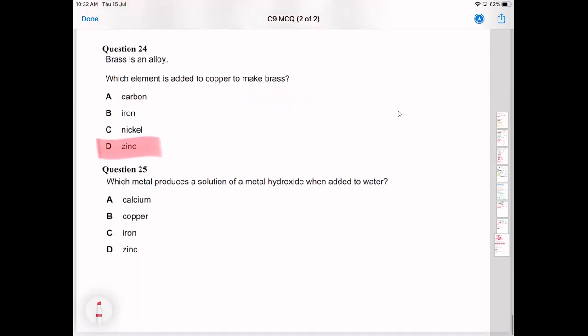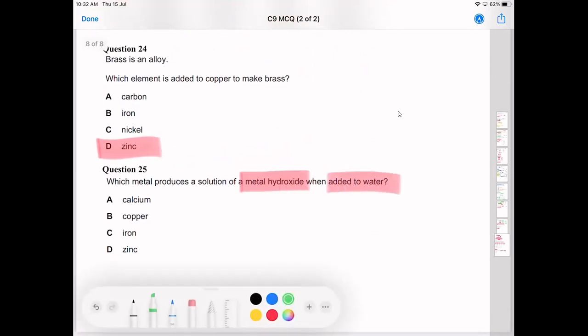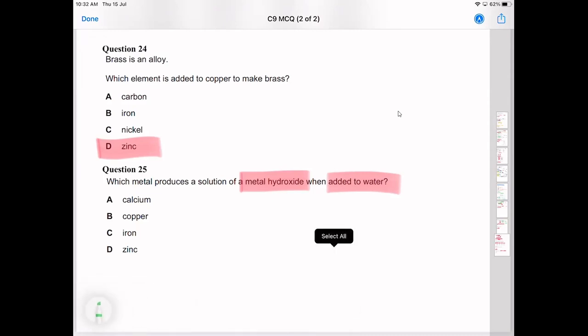Cool. Which metal produces a solution of metal hydroxide when added to water? So in the reactivity series, not all the metals react with water. We know that the ones quite low down don't react with water. So copper is way, way too unreactive. So definitely not copper, definitely not iron, and definitely not zinc.